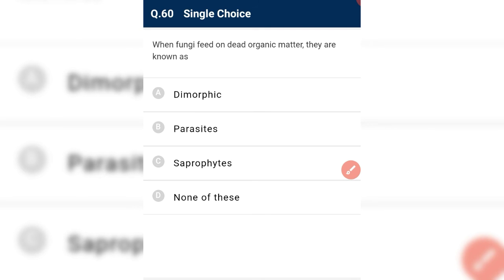Which fungi feed on dead organic matter? When fungi feed on dead organic matter, they are known as saprophytes.